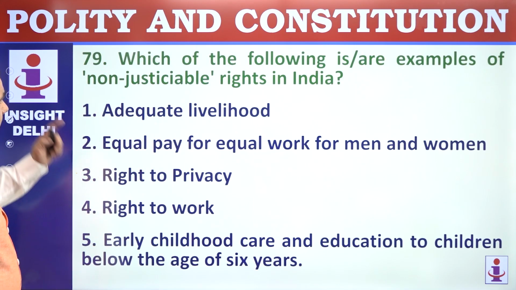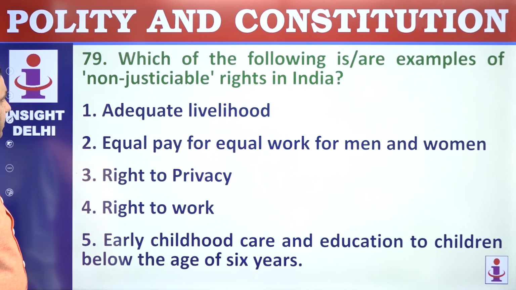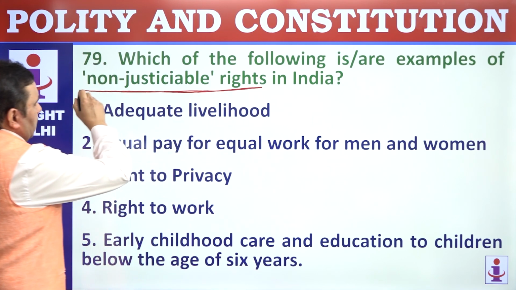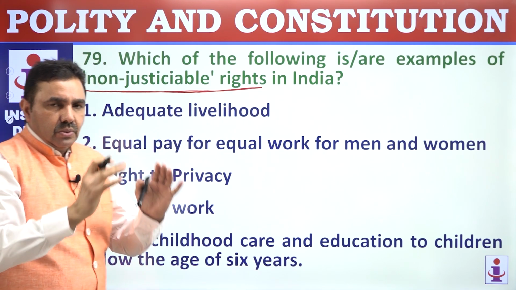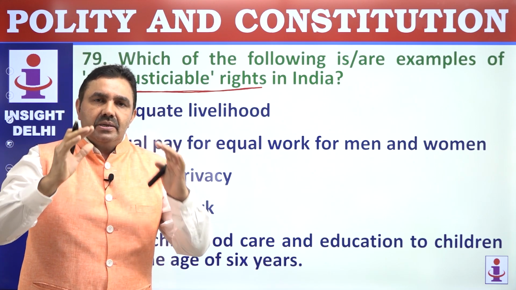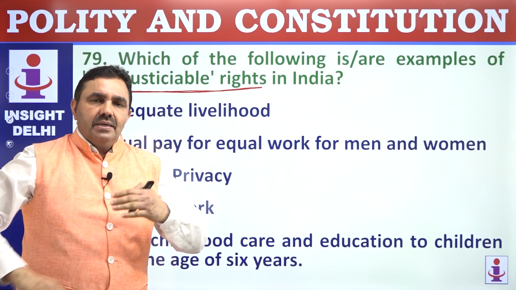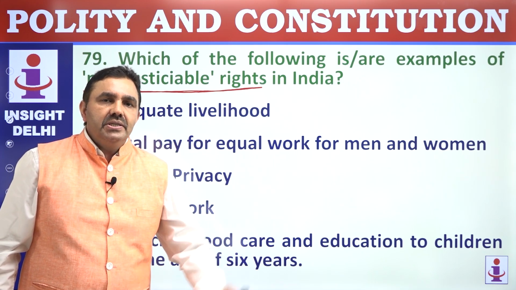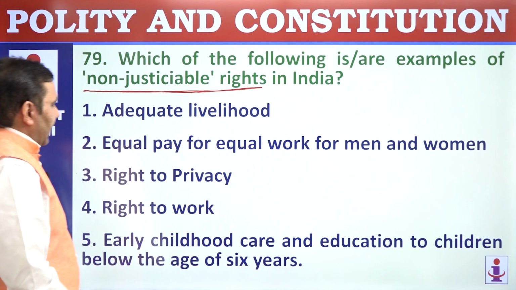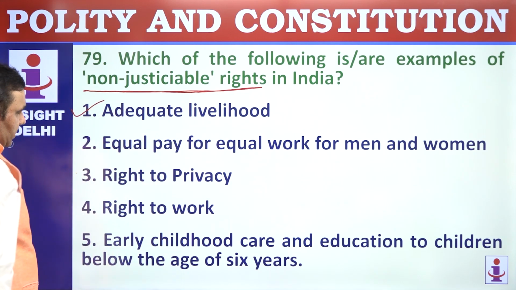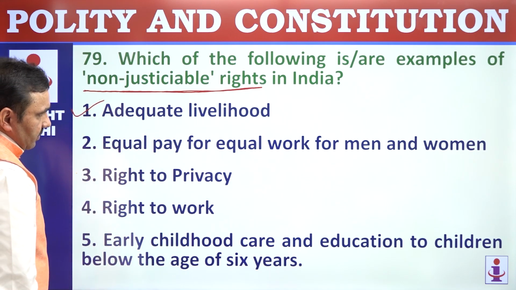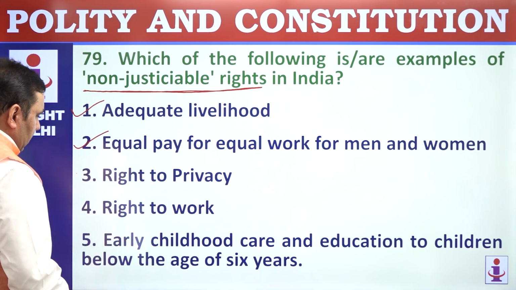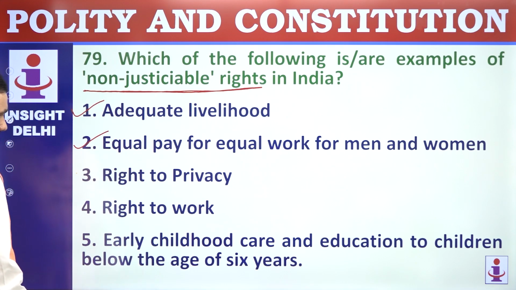Which of the following are examples of non-justiciable rights? Means those for which you cannot go to court to get these rights enforced. Justiciable rights are fundamental rights, and there are many other rights mentioned in the Constitution which are not justiciable. Livelihood is a right but not justiciable. Equal pay for equal work, of course, is a right but not justiciable. These are provided through the law enacted by government or legislature.